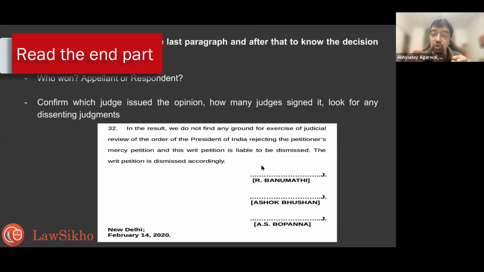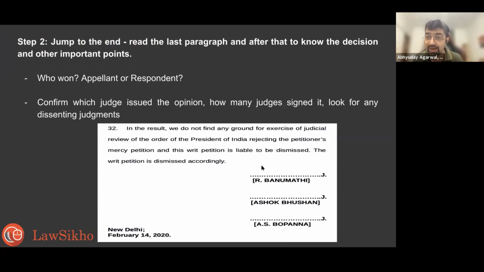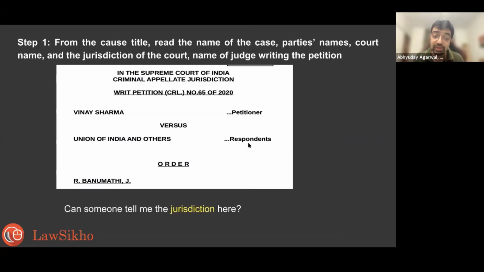Step 2. Now I don't advise you to start reading from scratch. I'm telling you how to go about reading it. And this is a counterintuitive approach. Counterintuitive means people don't use this. But it gives you results very fast. So now you know Vinay Sharma is what? Petitioner. Union of India is respondent.